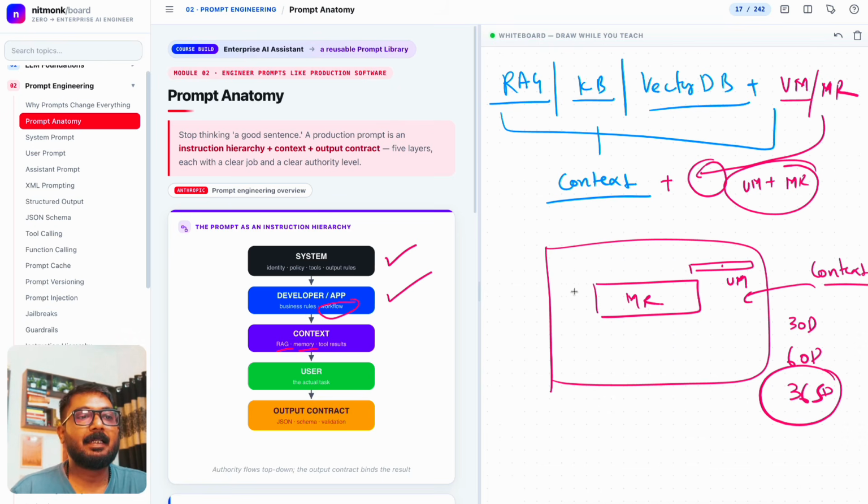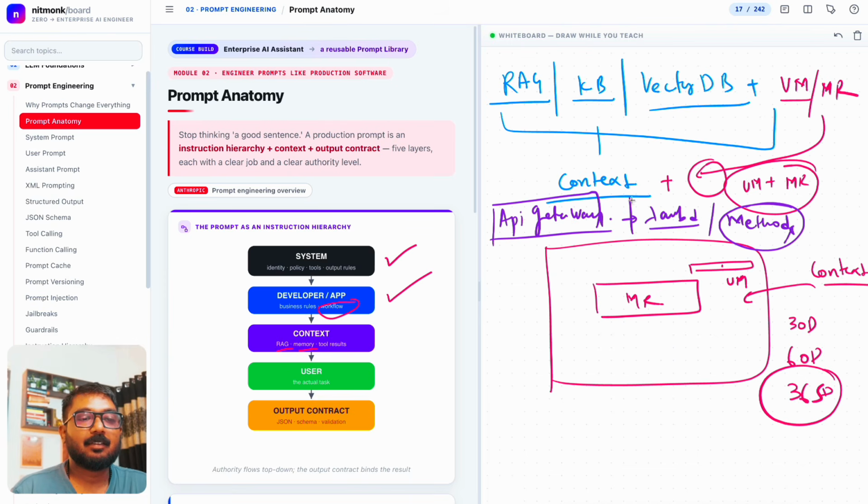Tool is also, never be scared of tools either, right? If you have used, let's say, API gateway earlier, and you have used Lambda earlier, or you have used many very basic methods earlier, then combining all these helps these LLMs build tools, right?